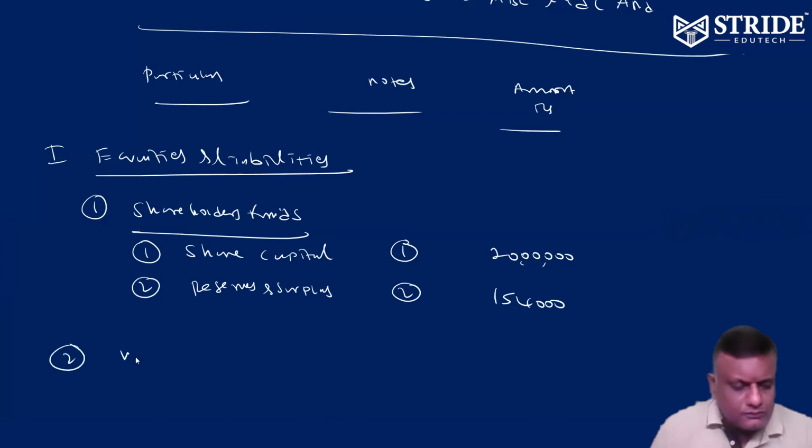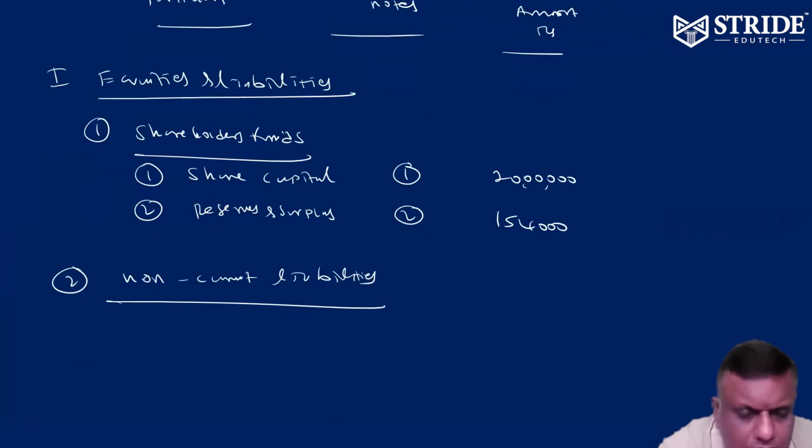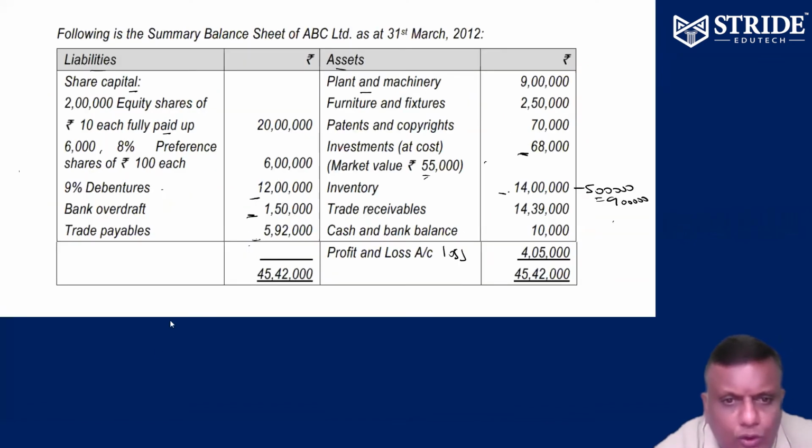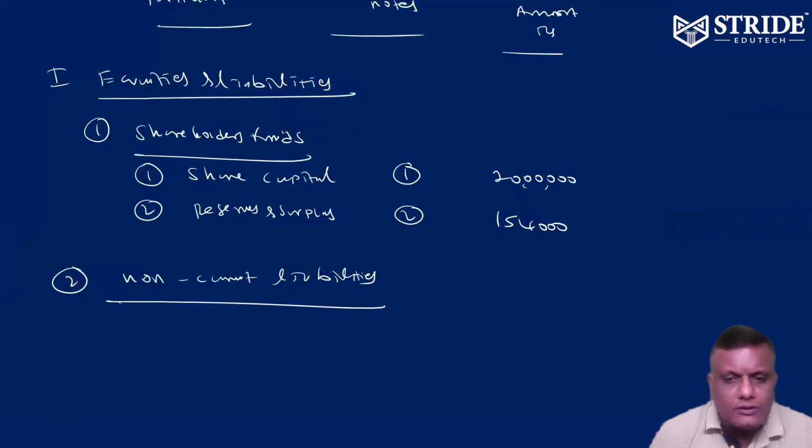Number 2, non-current liability. The old 9% debenture is no longer existing. Instead of that, there are two 11% debentures coming. So anyway, long-term borrowings.